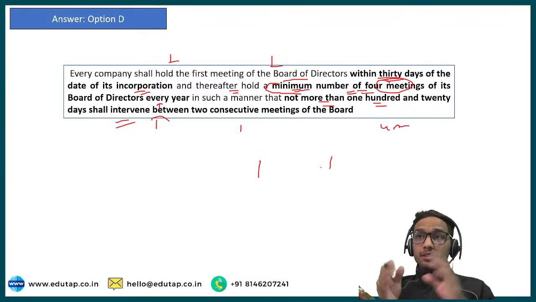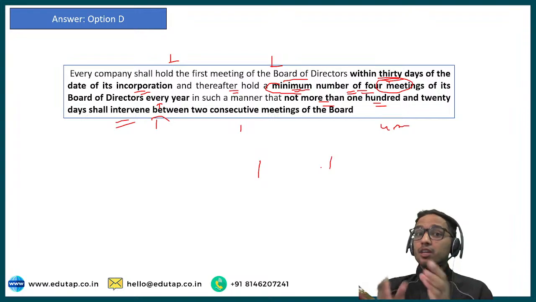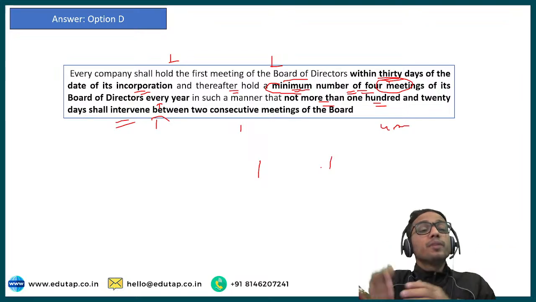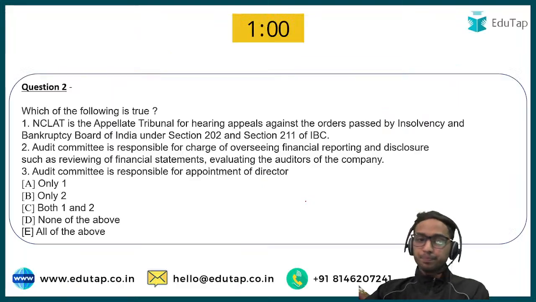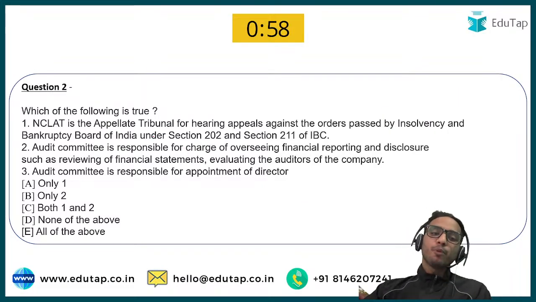So within these 4 months you must have 2 meetings. Any consecutive 2 meetings should not have a difference of 4 months or more. Remember this point as well. This question can also be asked in the examination. Now the second point is, which of the following is true?